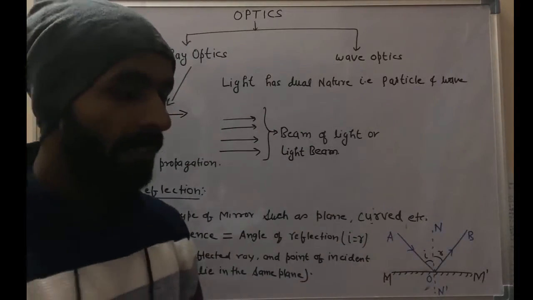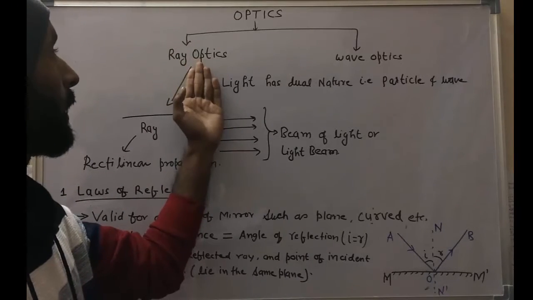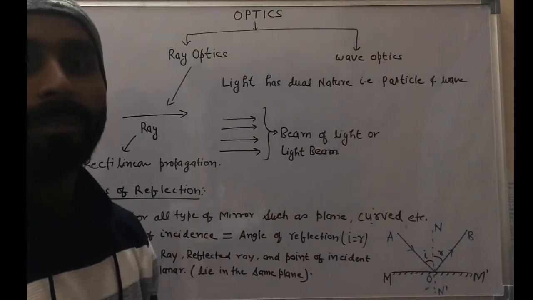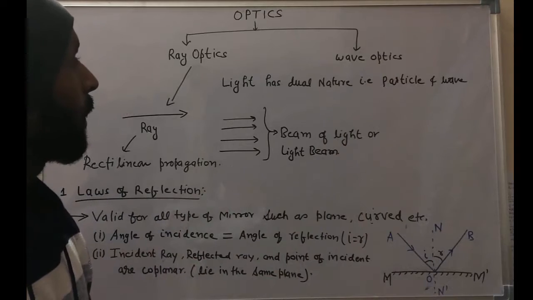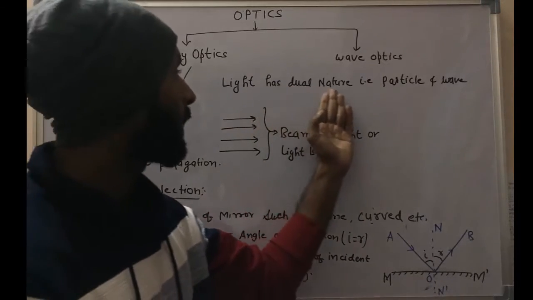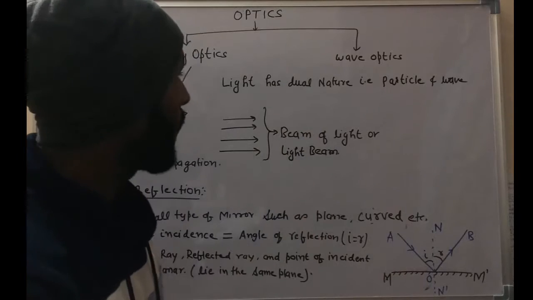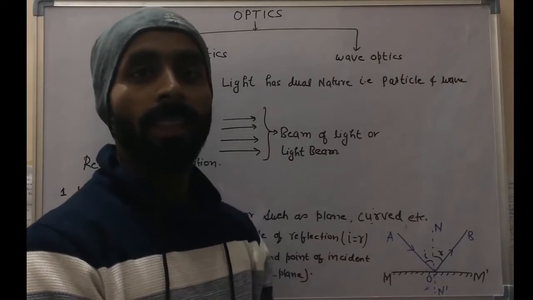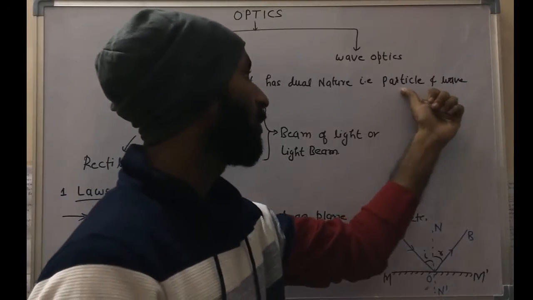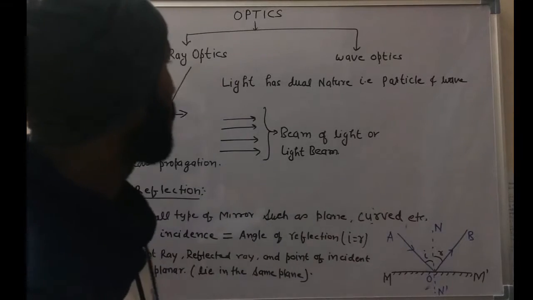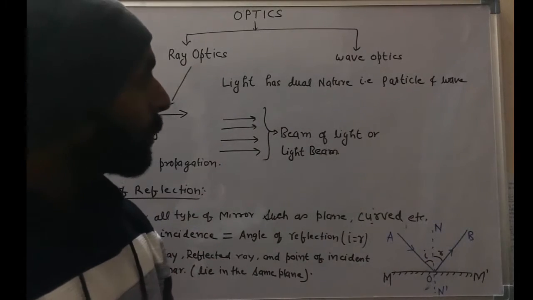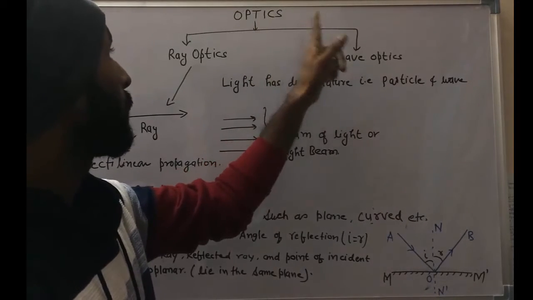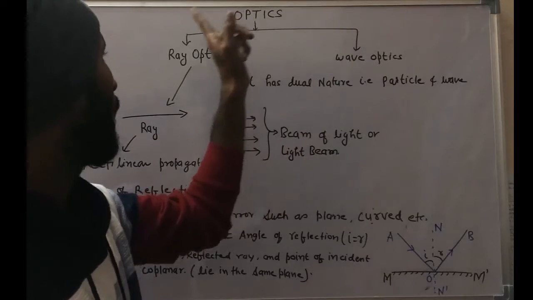This is broadly divided into two parts. First is ray optics and second is wave optics. Since we know that light has dual nature, means sometimes it behaves as a particle and sometimes it behaves as a wave. So it has dual nature, and due to the dual nature, optics is broadly divided into two parts, that is wave and ray.